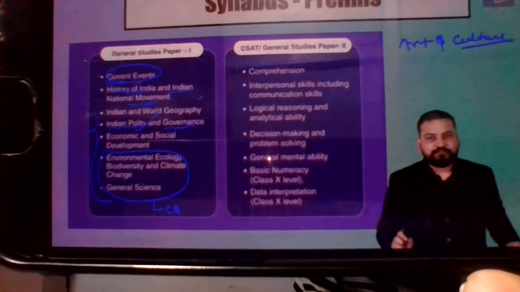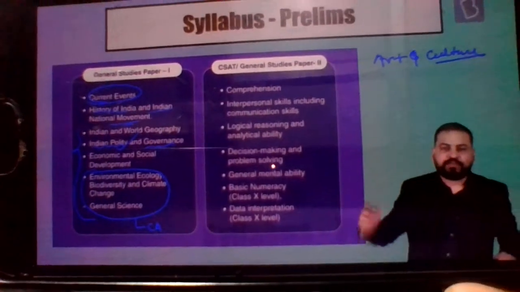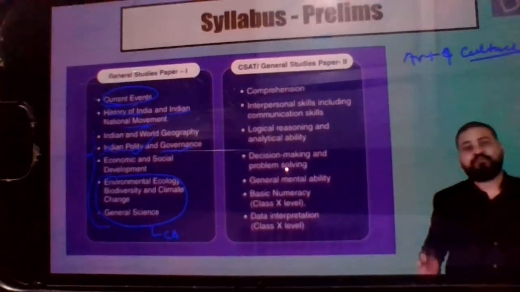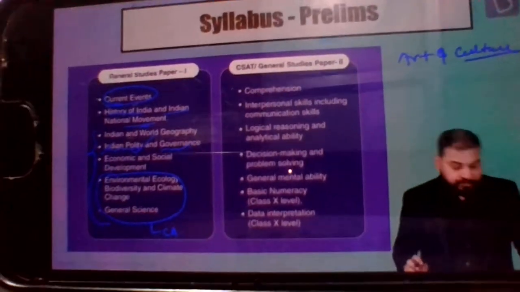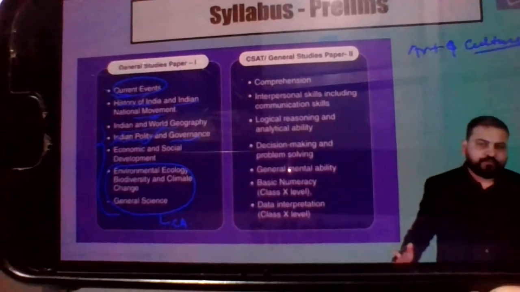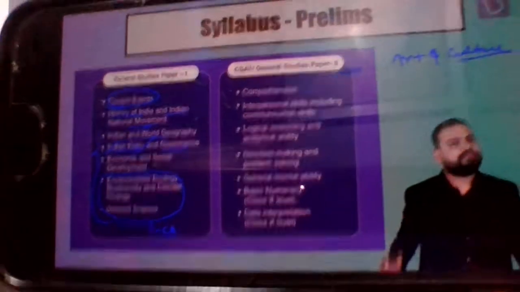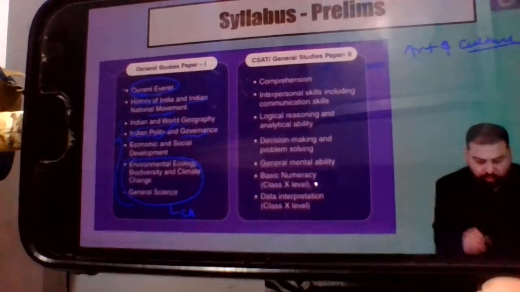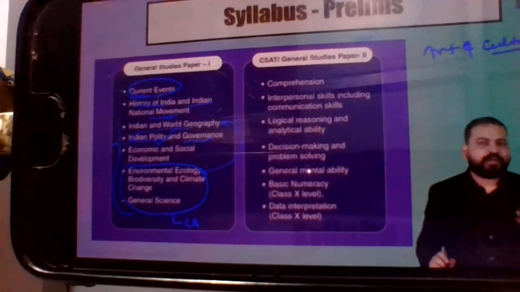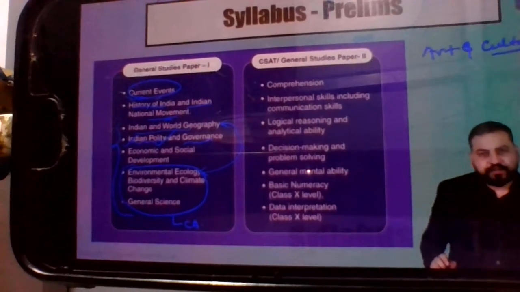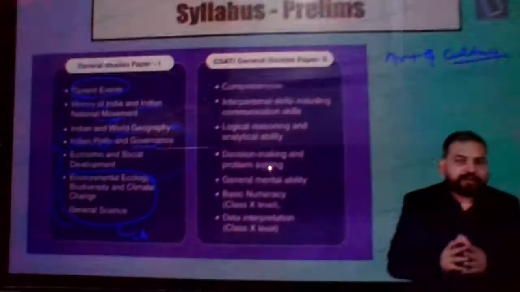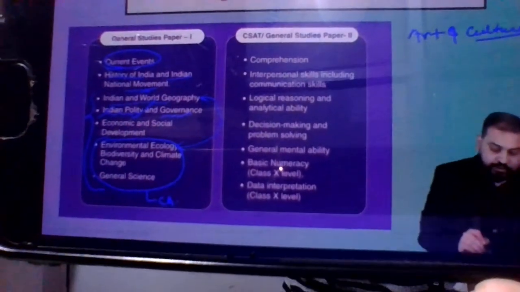Similarly, if we talk about polity, let's say there is a news article about fundamental rights. I'll show you one example on Aadhaar. Such questions related to current affairs have come in the past. Similarly, if I talk about Indian and world geography, new phenomena might have been observed, and there might be questions based on them. Sometimes, as you all know, environment and geography are very overlapping areas. So if questions on, let's say, fauna and flora come, it can be from any of these areas. So what I'm trying to suggest here is that if you have read your newspapers properly, you are going to succeed.